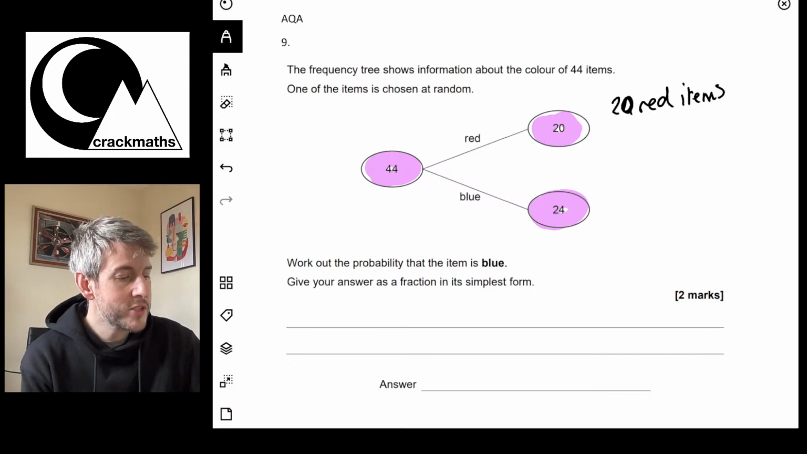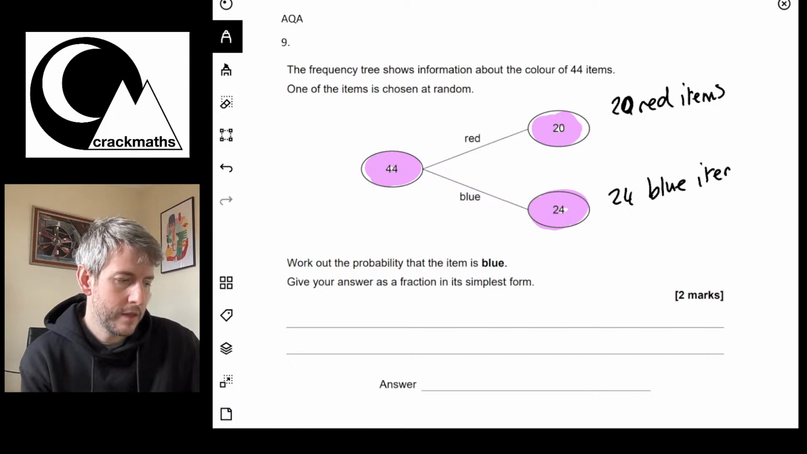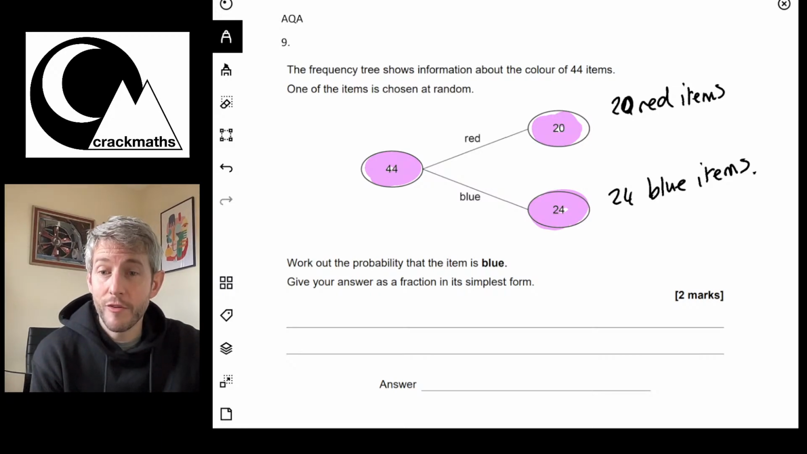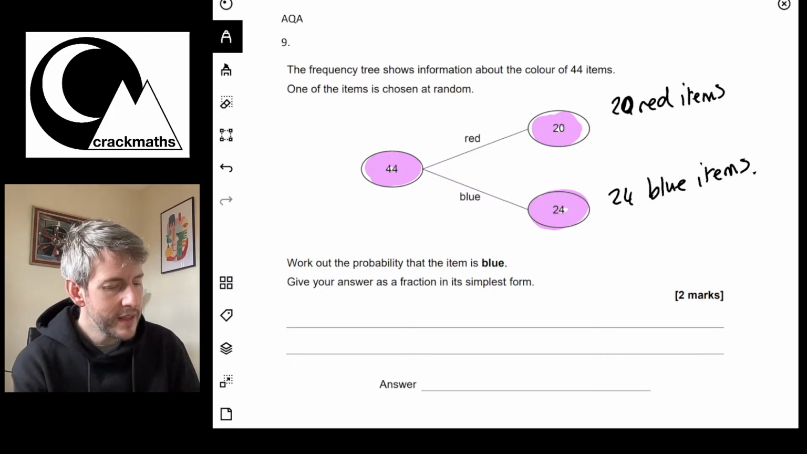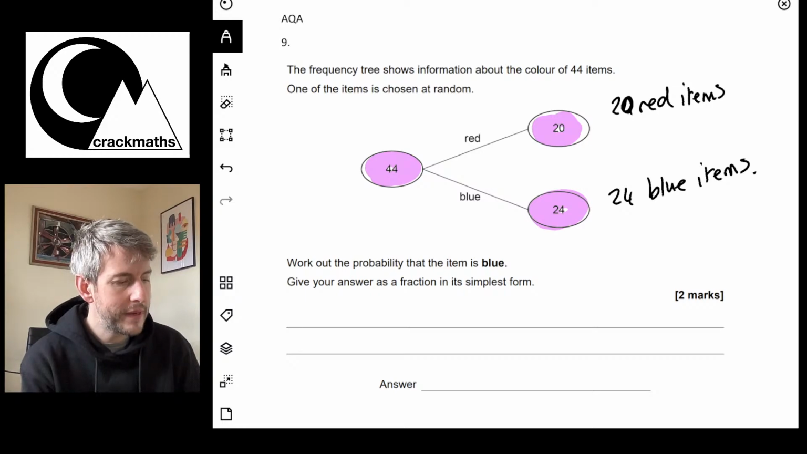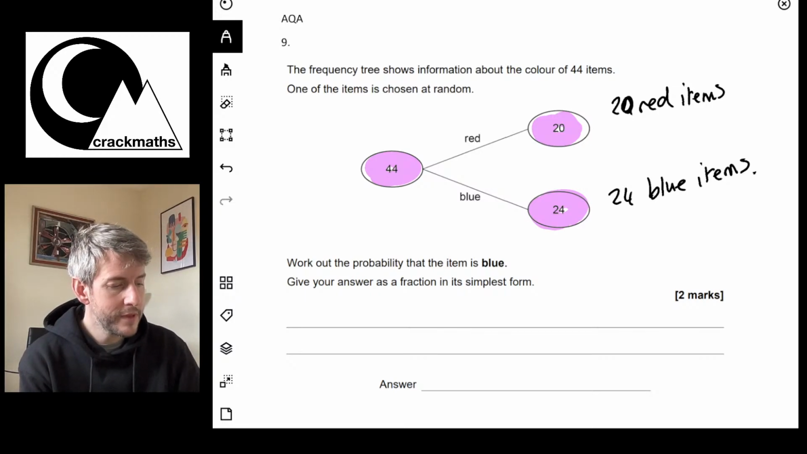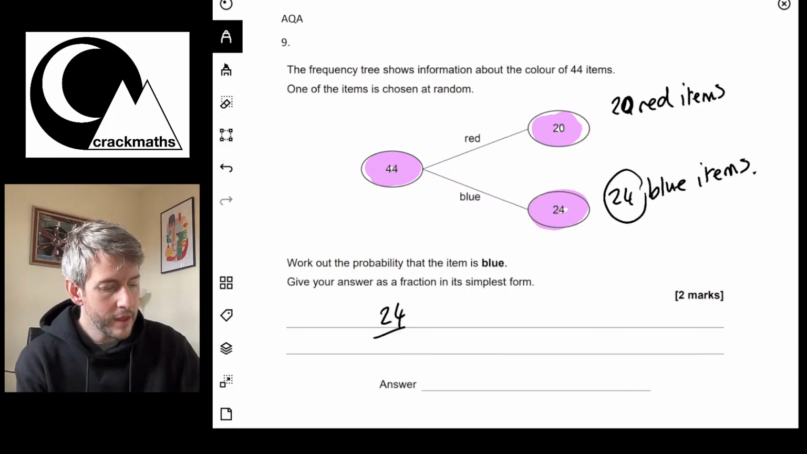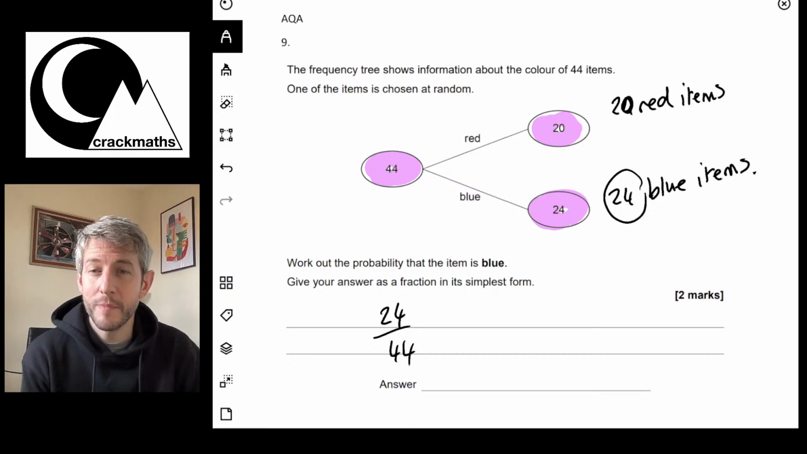And there are 24 blue items. And that makes sense because 20 add 24 is 44. Okay, so it says here, work out the probability that your item is blue. So that looks to me like it's going to be 24 out of 44. And they've said to give your answer in its simplest form.